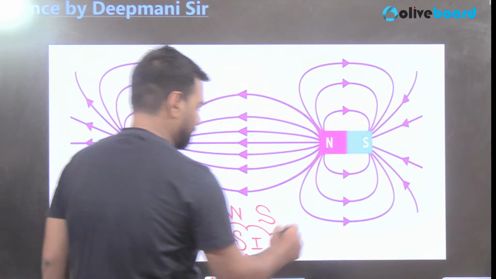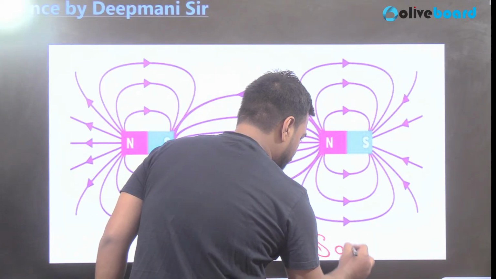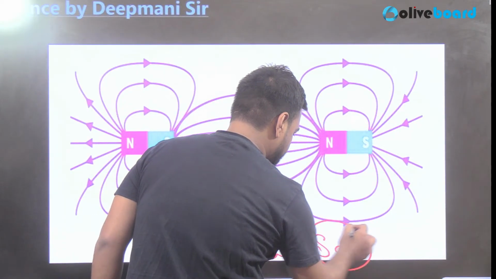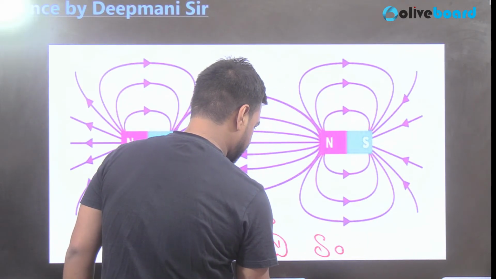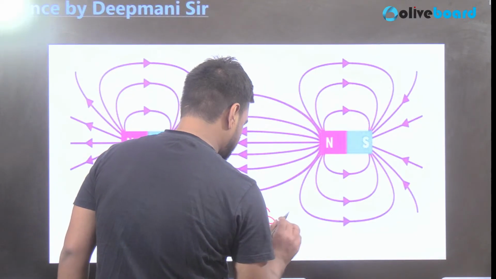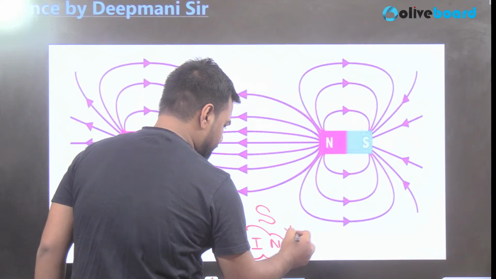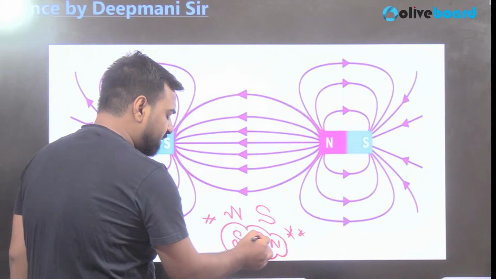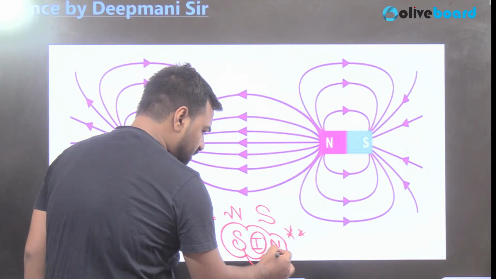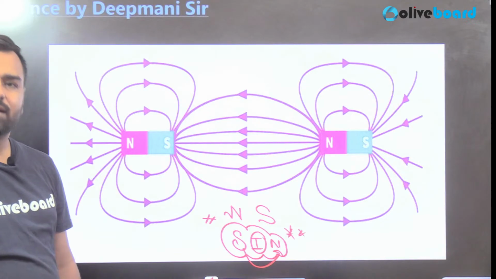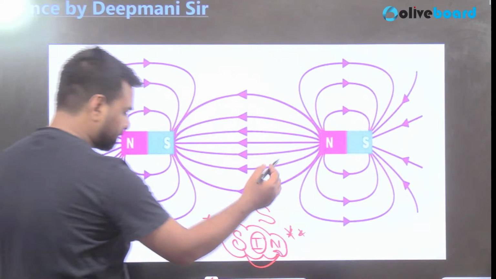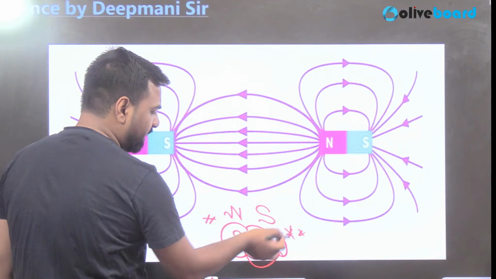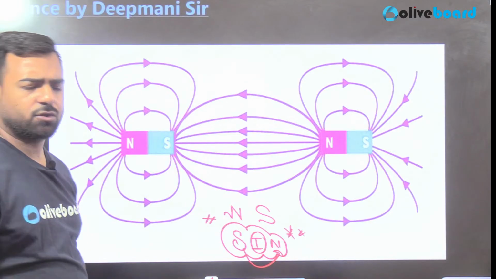You can link it with sin. That will be the best part. So guys, with this sin, it will be easy. Inside the magnet, it is going to be south to north, right? Here the sin trick will work, and the opposite concept can be linked. So you can create your own tricks.